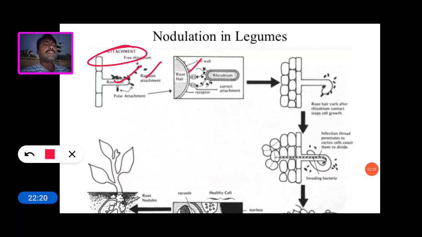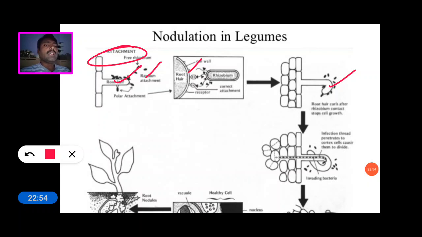receptors. So the bacteria are attracted to the special receptor proteins, or carbohydrate-containing protein called lectin. When the lectin is secreted by the root hairs, the bacteria are attracted near the hair curl, and then all the bacteria enter into the root hair.